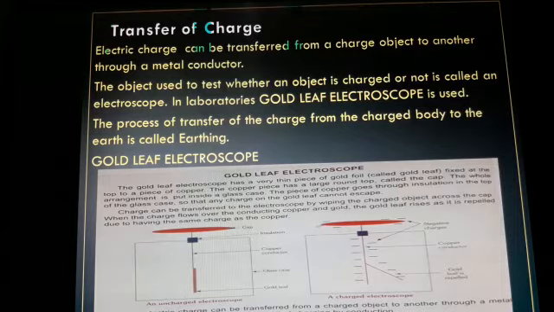The piece of copper goes through insulation in the top of the glass case so that any charge on the gold leaf cannot escape, and charge can be transferred to the electroscope by wiping the charged object across the cap.